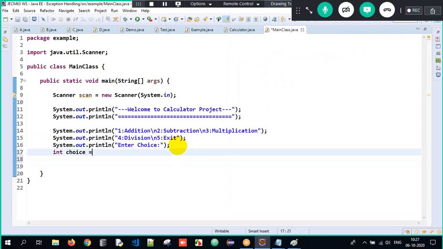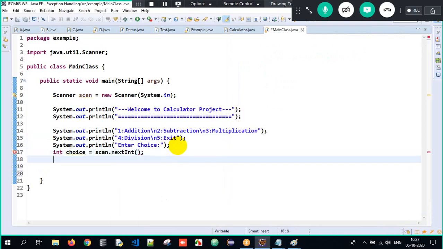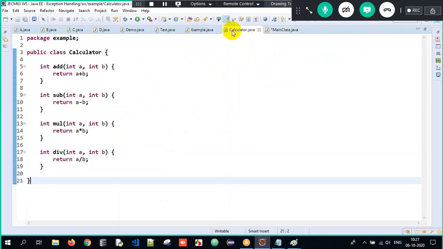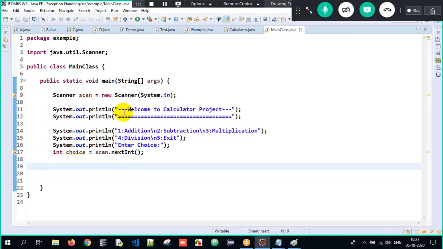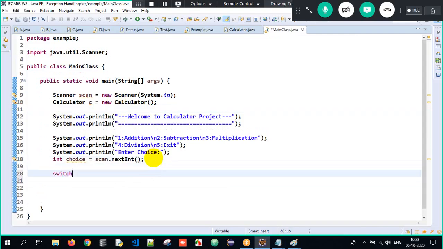That's it. You have to accept the choice into a variable: int choice equals scan.nextInt. So this is one feature. I'm not implementing abstraction over here. You can do it, you can create an abstraction process also, and I'll tell you how. First of all you have to create an object of the Calculator class: Calculator c equals new Calculator. I create an object because I need to keep calling the respective methods.